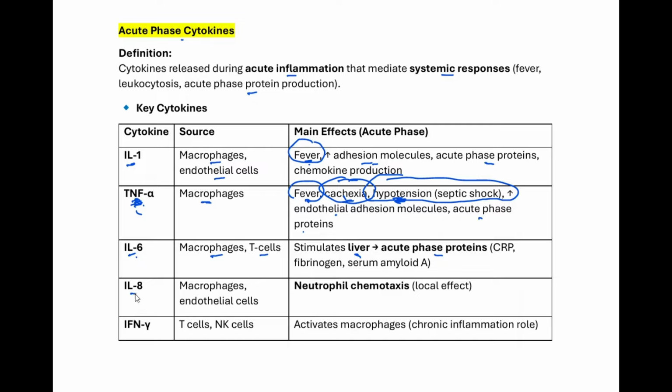Next is interleukin-8. Interleukin-8 comes from the macrophages and endothelial cells. And this interleukin-8 is a neutrophil chemotaxis factor. Remember our mnemonic, click and P, right? So C5a, LTB4, interleukin-8, kallikrein, platelet activating factor. All these are neutrophil chemotaxis factors, and you can see one of them is interleukin-8. So remember, interleukin-8 is for neutrophil chemotaxis, and interleukin-6 stimulates the liver to make acute phase proteins.